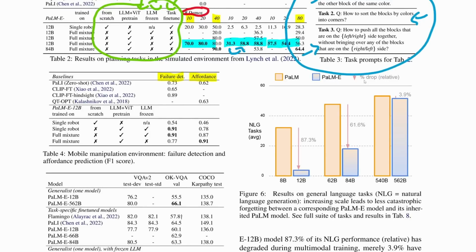Perhaps one thing at least I can point out is that here for the failure detection, there is no positive transfer apparently. And for the affordances, there seems to be, but at the same time, we don't know how much training data they're using. Previously, because the gap for the positive transfer was big enough, I was willing to believe it even without confidence intervals or knowing how many examples they used. But here, I don't know how many examples they're using for testing. And because this difference isn't as large, I'm not as confident saying that there is positive transfer happening here or not.